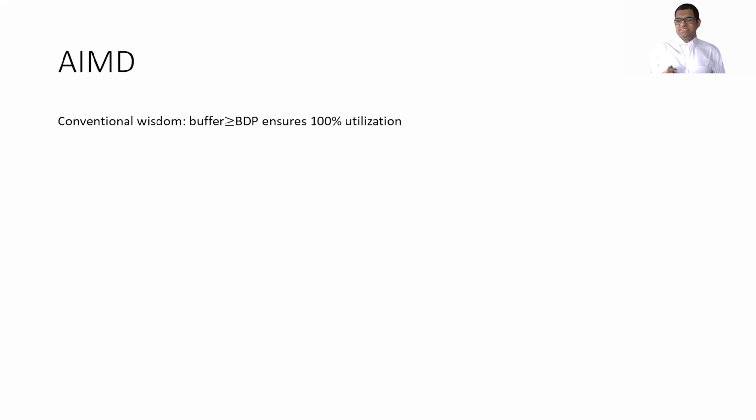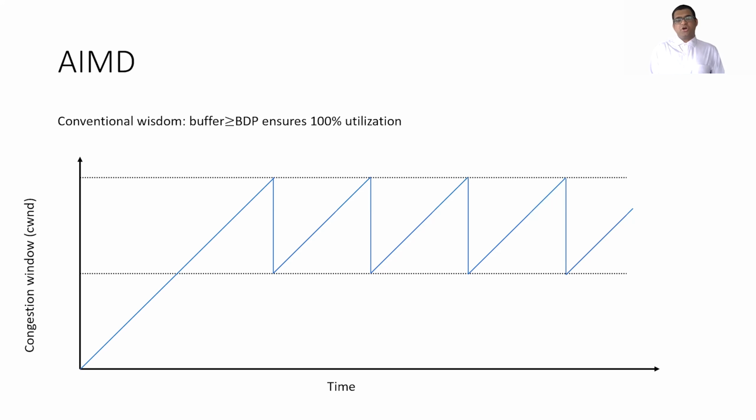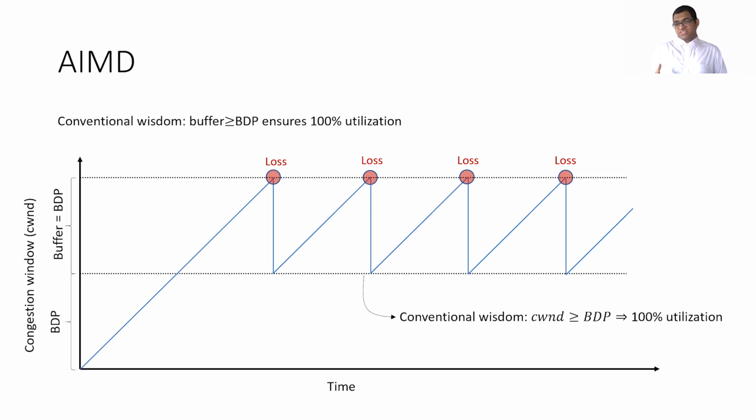AIMD, of course, is the most classical algorithm, and conventional wisdom says that if the buffer is greater than a BDP, that means we have 100% utilization. And this is the sawtooth graph we are used to seeing. So consider a case where the buffer size equals the BDP. Packets will get lost when the congestion window exceeds the buffer size plus the BDP. And when this happens, the congestion window is halved. And as long as it stays beyond a BDP, we get 100% utilization.